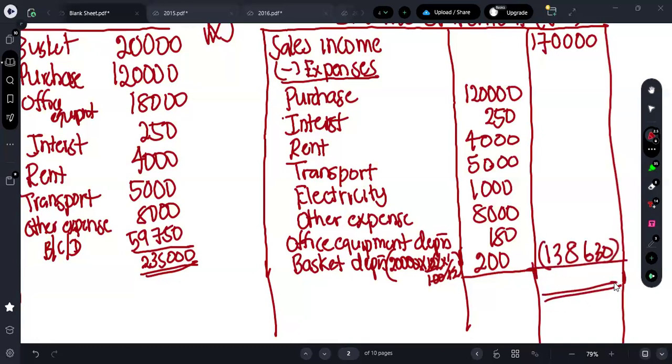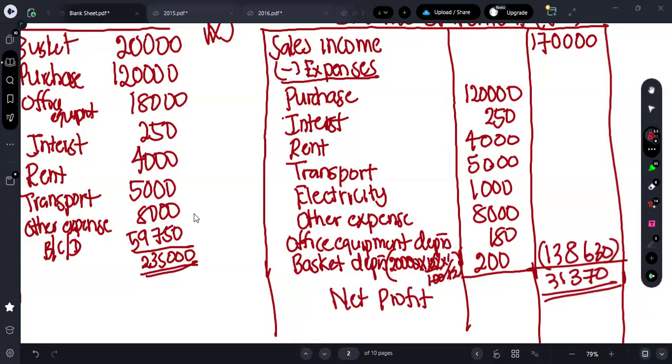So from the sales, you can just deduct it, guys, minus 170,000. The answer will be how much? 31,370, which is your net profit. Nothing difficult, guys. Just from the sales income, just deduct all the expenses.